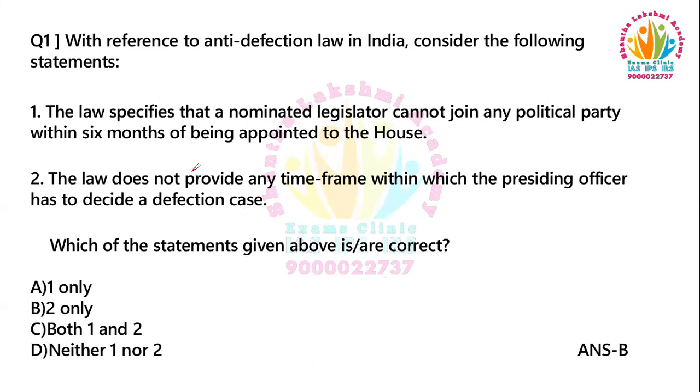So going back to the question, the first statement says that a nominated legislator cannot join any political party within 6 months. It is wrong because a nominated member can join any political party within 6 months. He cannot join any political party after the 6 months. And the second statement, the law does not provide any time frame within which presiding officer has to decide a defection case. Yes, it is true. The law does not provide any time period within which the speaker has to take a decision. So the correct answer is option B, 2 only.